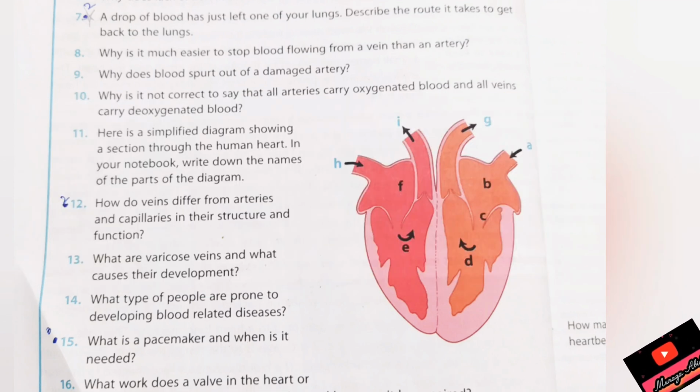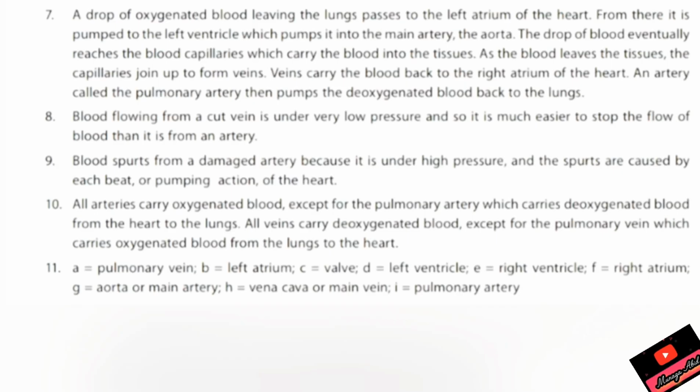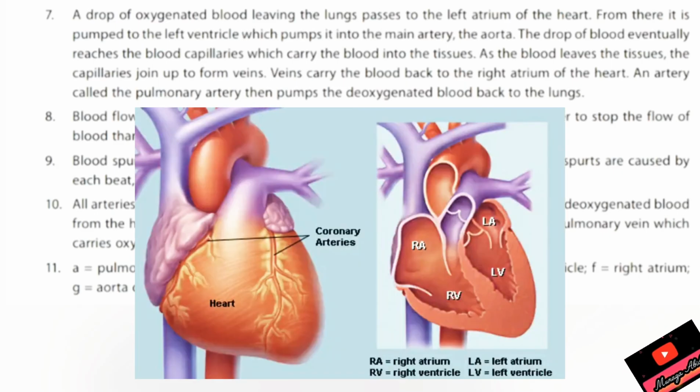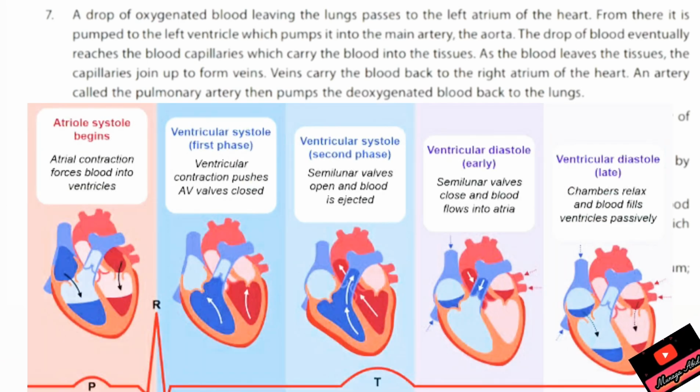Now question number 7 is, a drop of blood has just left your lungs. Describe the route. So the answer is, a drop of oxygenated blood leaving the lungs passes to the left atrium of the heart. From there it is pumped to the left ventricle, which pumps into the main artery, the aorta.